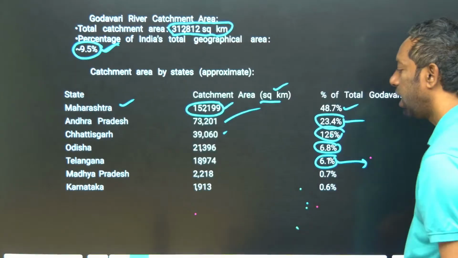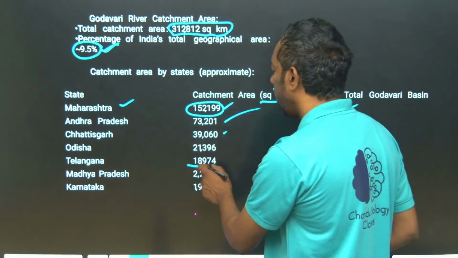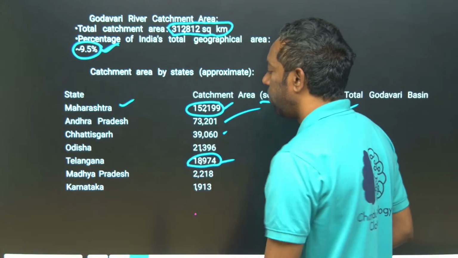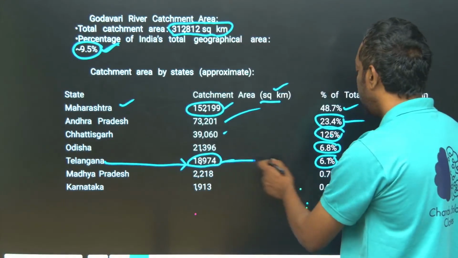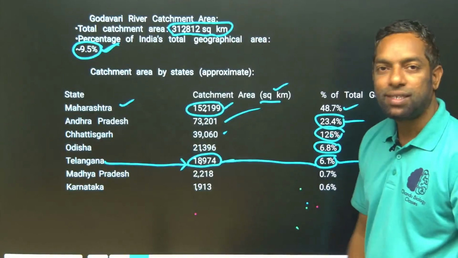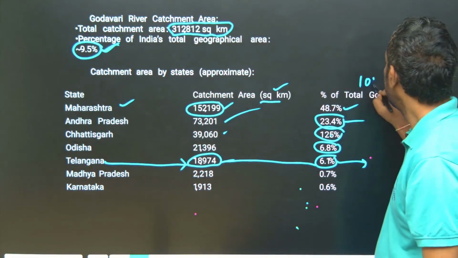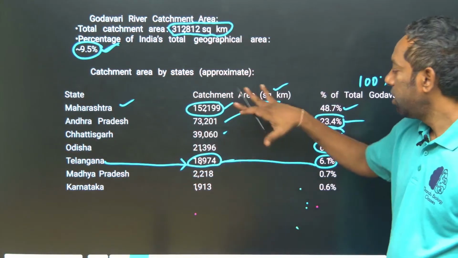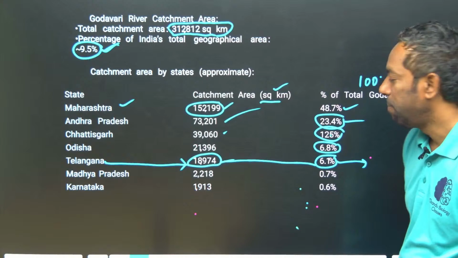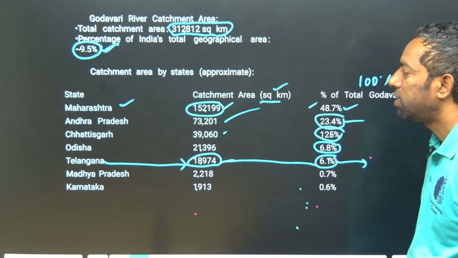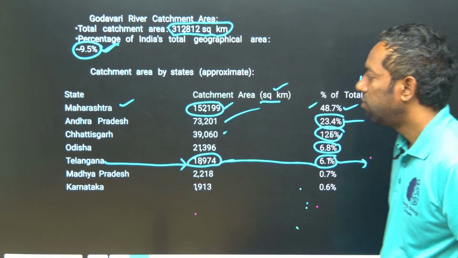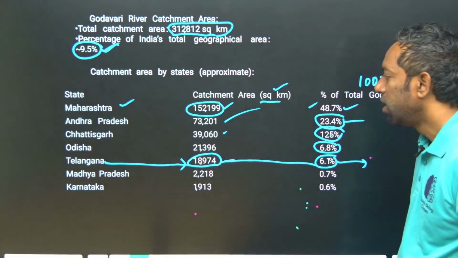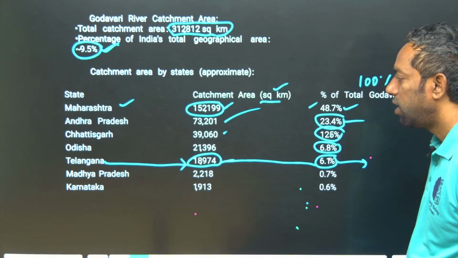This is important. Telangana's catchment area is 18,974 square kilometers, which is 6.1%. If the total is 100%, 6.1% is Telangana, because most of the percentage belongs to Maharashtra. After that, about a third, 23%, is Andhra Pradesh. After that come Chhattisgarh, Odisha and Telangana.